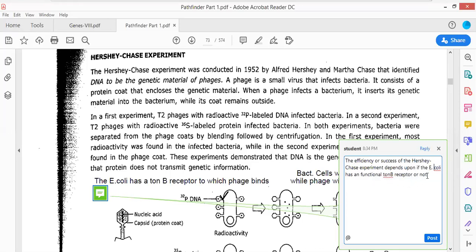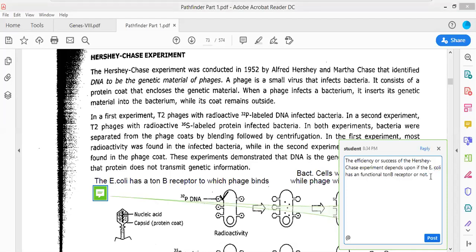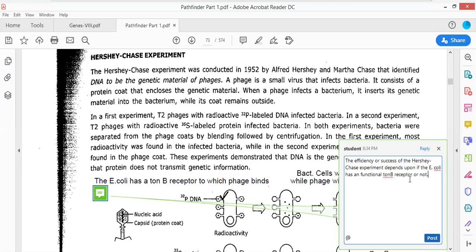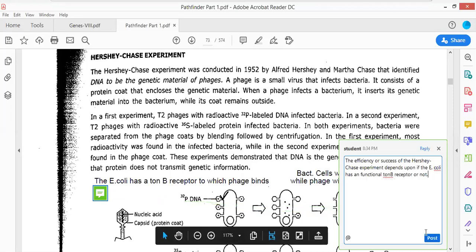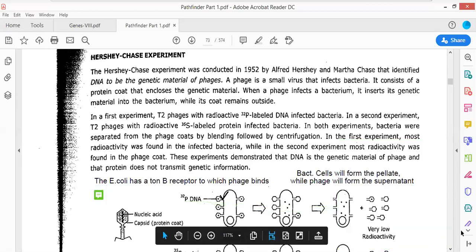Because if there is a non-functional TonB receptor, then the radioactive DNA will never be able to enter into the E. coli. There are certain questions. Such types of questions are asked, for example, what is the greatest disadvantage of the Hershey and Chase experiment? One has to check whether the E. coli has a TonB receptor mutant or not. This question was asked in CSIR. So hope that you will remember this.